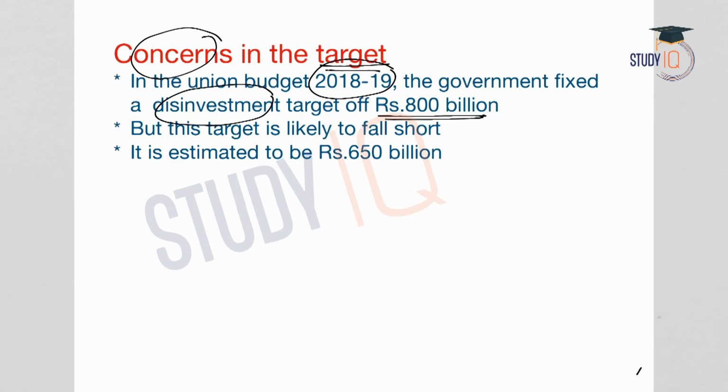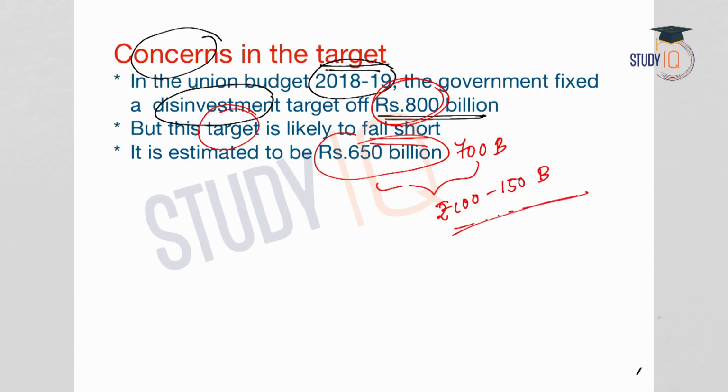But what is the concern in this target? This target is likely to fall short. The government may not be able to achieve this 800 billion target. The market conditions are not favorable for the government, and because of these unfavorable market conditions, the disinvestment is estimated to be around 650 to 700 billion rupees. So, this means there will be a shortfall of around 100 to 150 billion rupees.